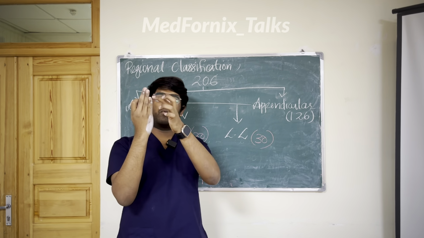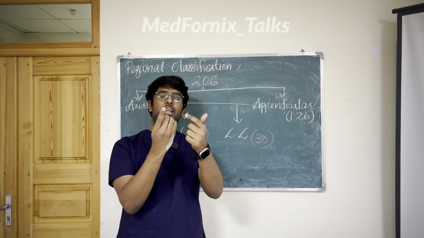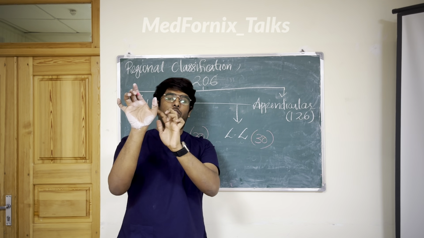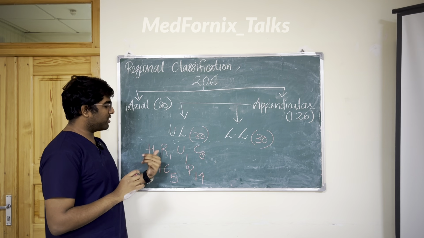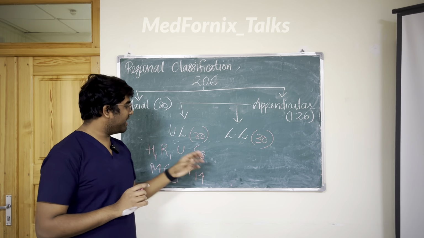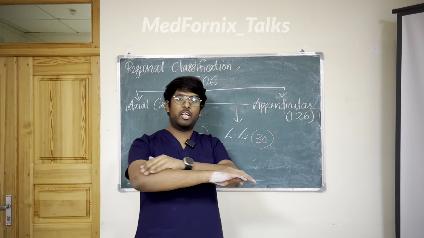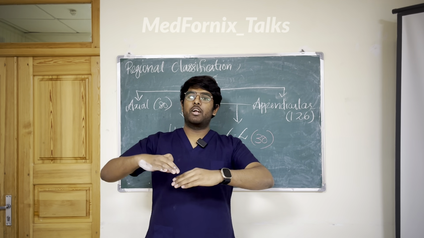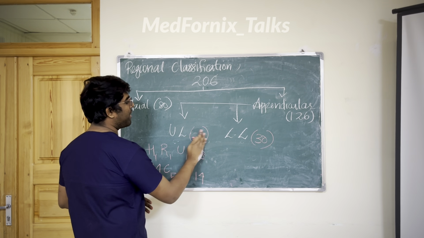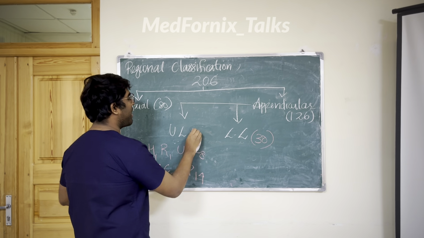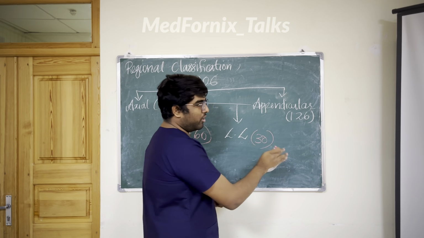14 phalanges here: 1, 2, 3, 1, 2, 1, 2, 3, up to 14. So this 14 plus 5 plus 1 plus 1 plus 1 and plus 8, all together make 30 bones. One upper limb is having 30 bones, and the next upper limb is having 30 bones. 30 plus 30, 60. Which means for both upper limbs I am having 60 bones. So now we can talk about the lower limb.